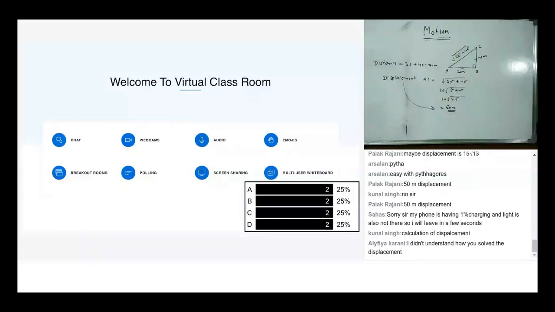In displacement we are only bothered about the initial point and final point. Displacement is the separation between initial and final point, right?